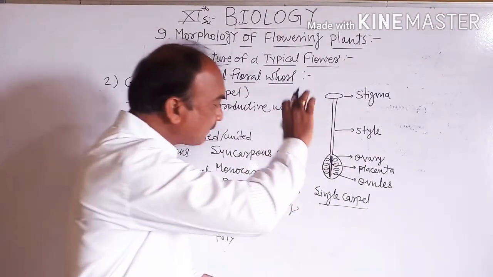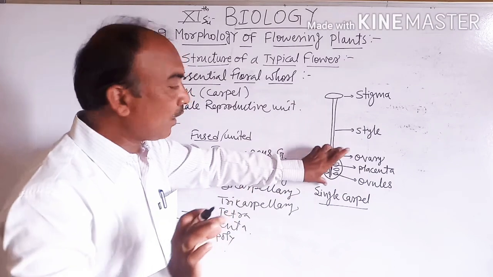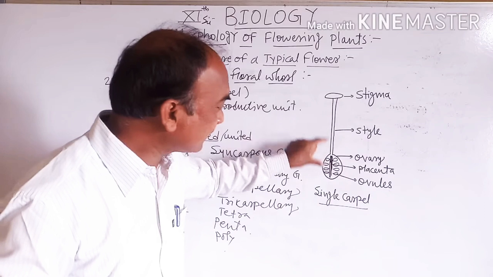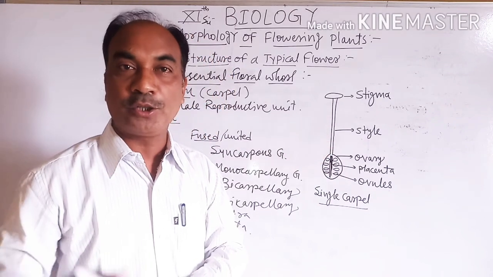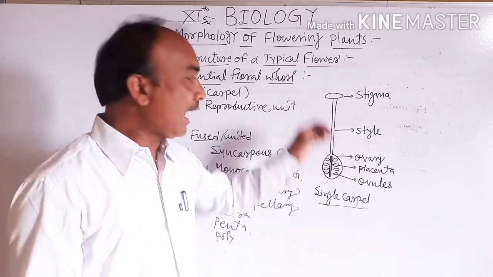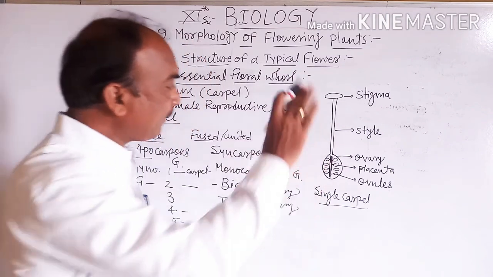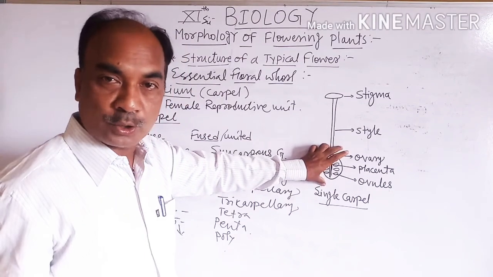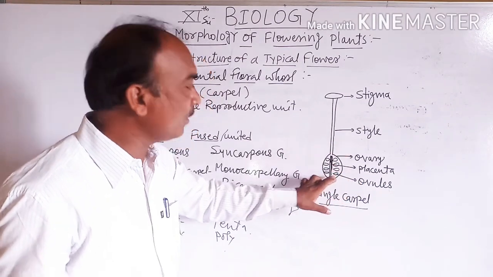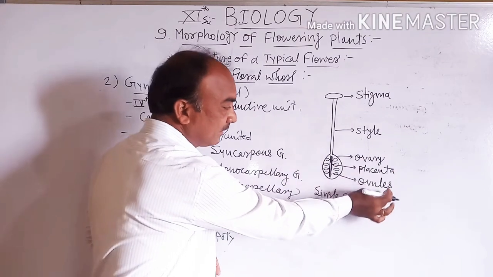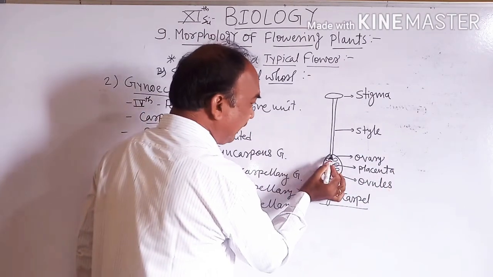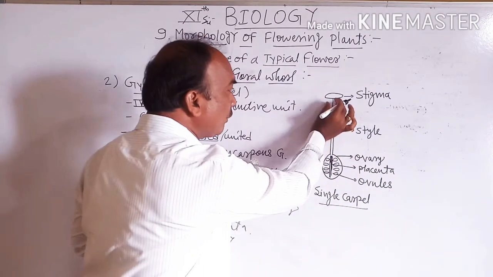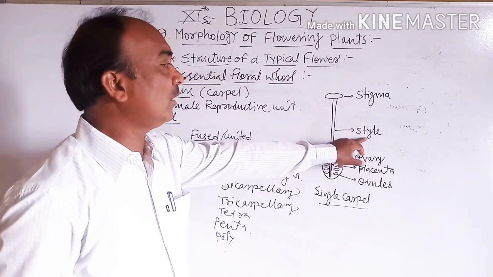Student, after fertilization, the ovary is converted into fruit, and inside, the ovules are converted into seeds. Then a middle elongated, tube-like, tubular hollow part is called the